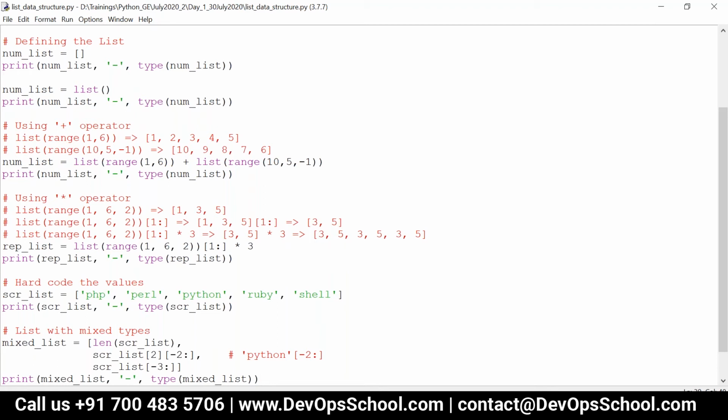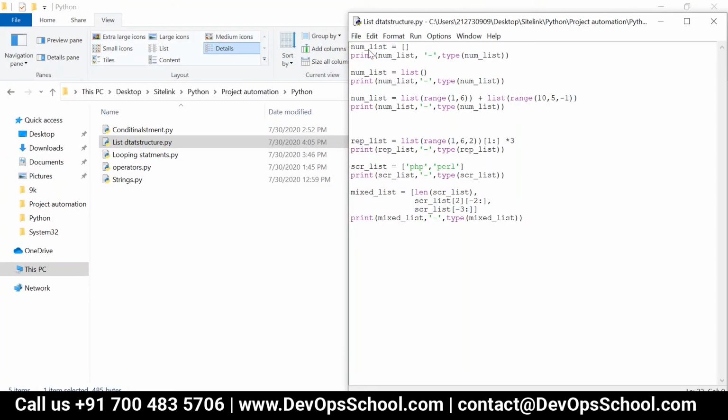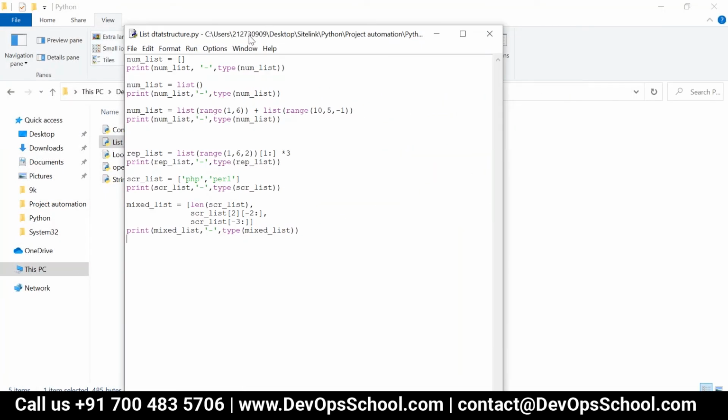Yeah, I think I'm getting one error. List index out of range. Index out of range, is it? Okay, so just a second. Yes, so just share your screen now. Are you able to see?